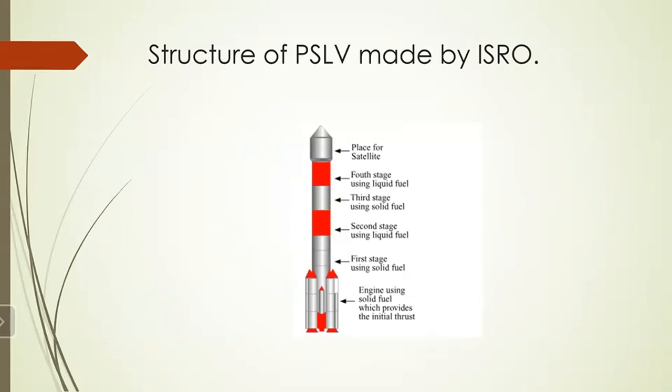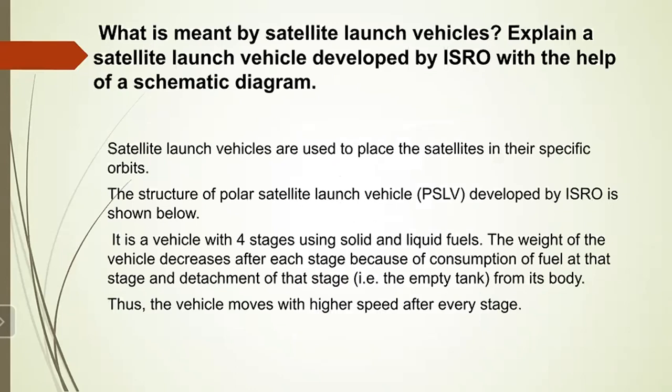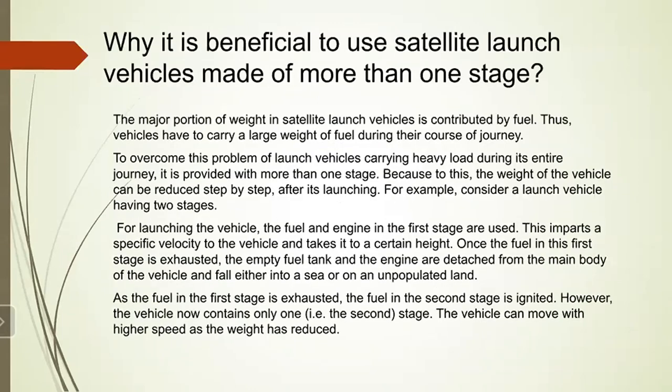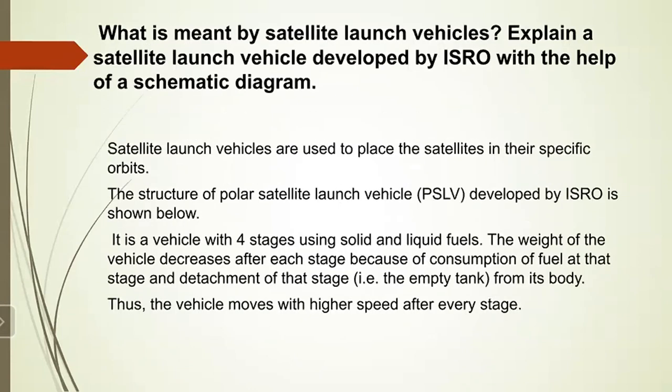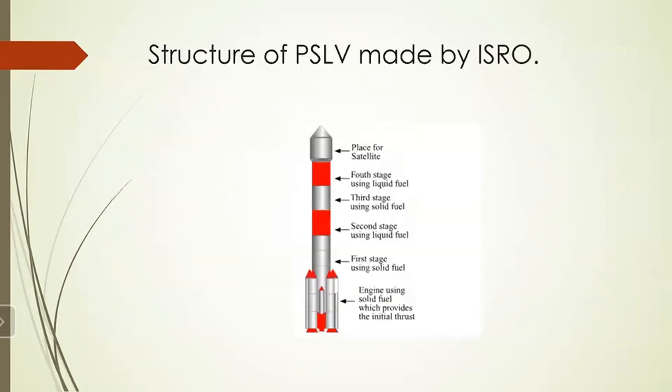Here, you have to write the same thing that you have written for the previous answer. You can write over there that at every stage, as the fuel is utilized, that part is detached from the vehicle and the weight of the vehicle decreases, and it can move with a higher velocity. Then students, you have to study this diagram, the structure of PSLV.